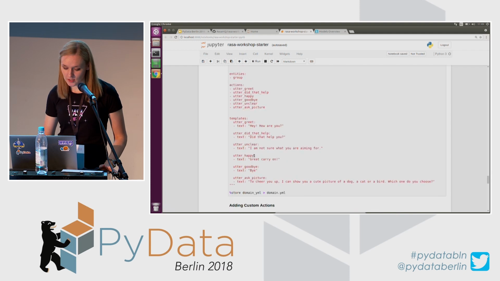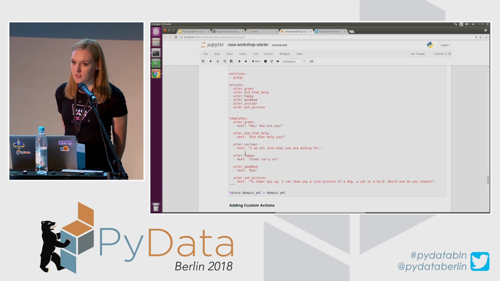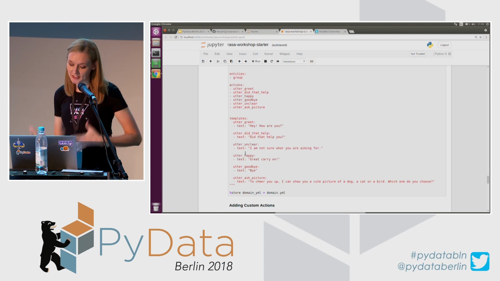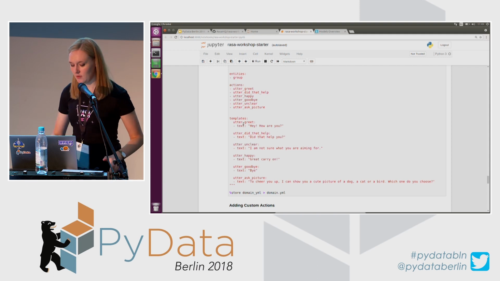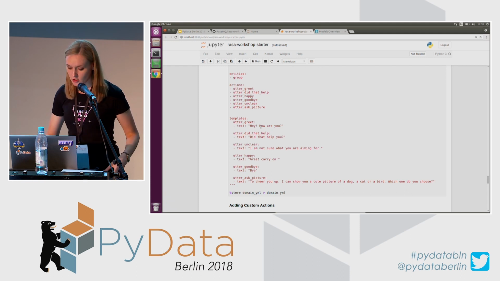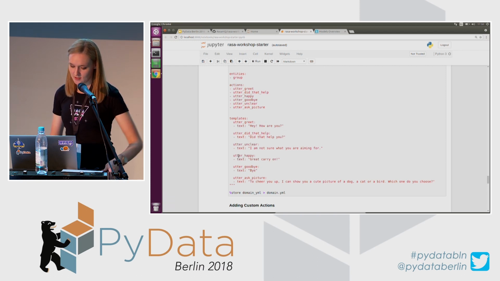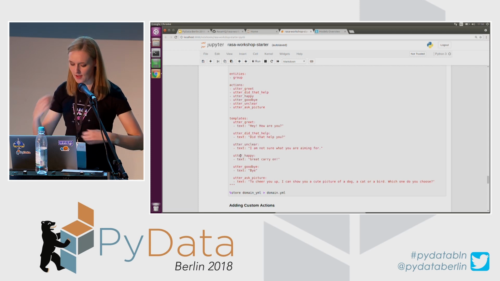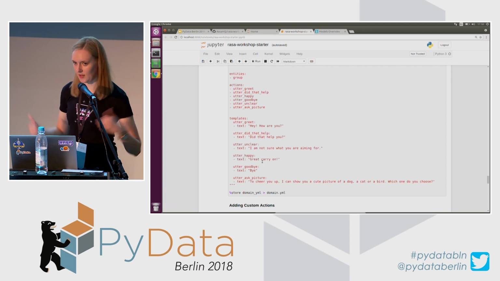And another thing that we can provide are the templates, and those templates correspond to possible actions that a chatbot could make once a specific action is predicted. So, for example, when action utter greet is predicted, here we can define what kind of message will be sent back to the user. So, for example, here the chatbot will say, "Hey, how are you?" Or when a user says that they are happy and it is predicted that the chatbot should respond with utter happy, it will say, "Great, carry on."